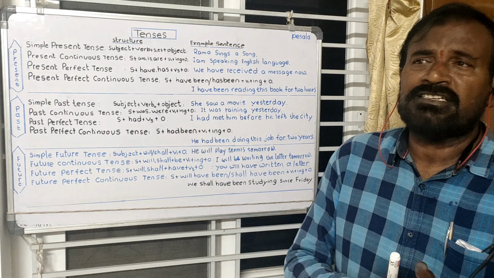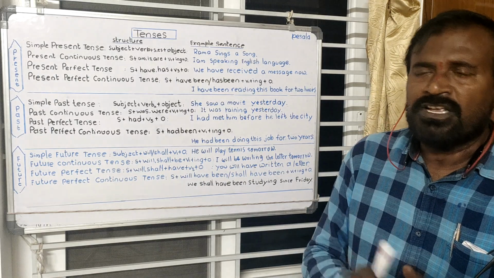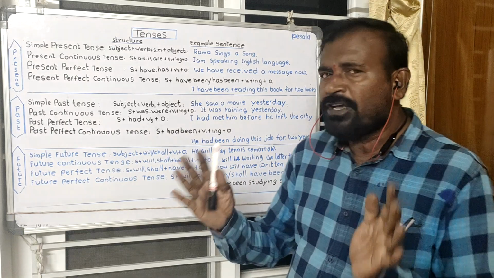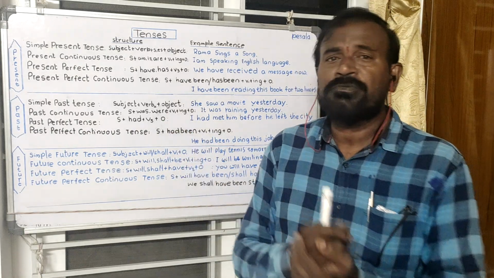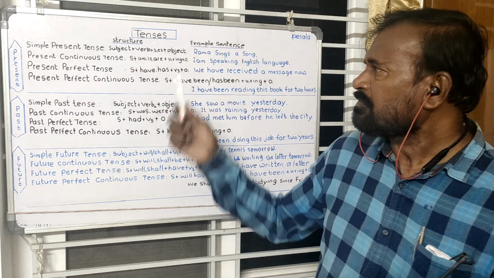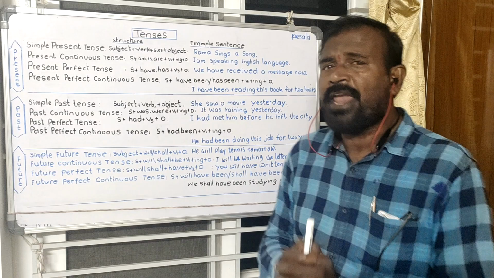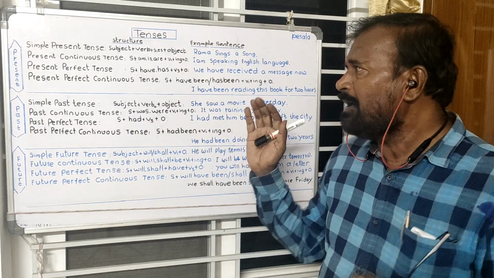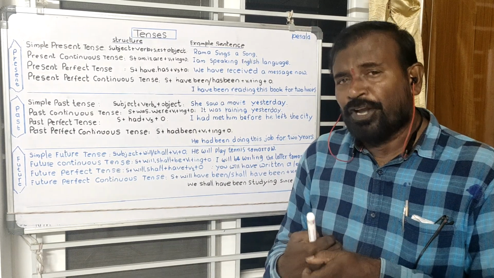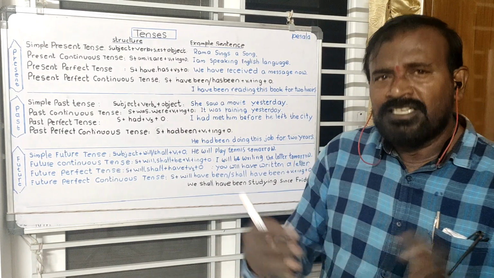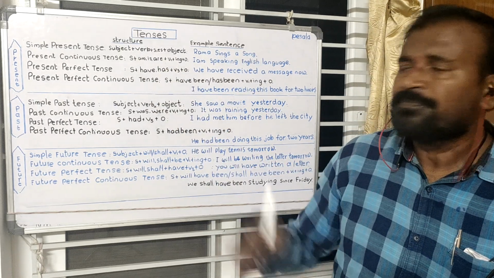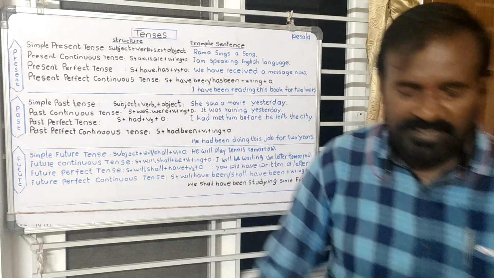For scientific facts, universal truths, historical facts, proverbs and idioms, we utilize the simple present tense. And these are accompanied by adverbs like daily, regularly, monthly. These are the words that we see at the end of these simple present sentences.